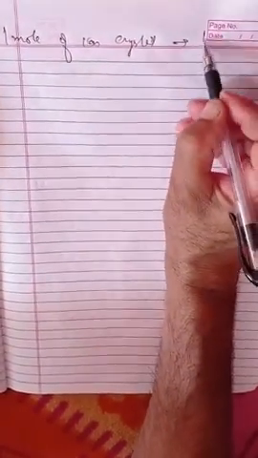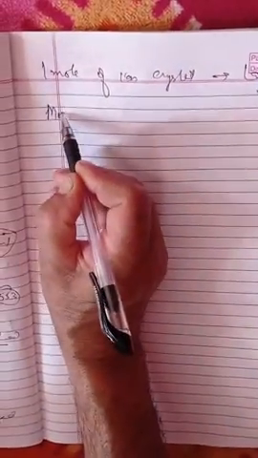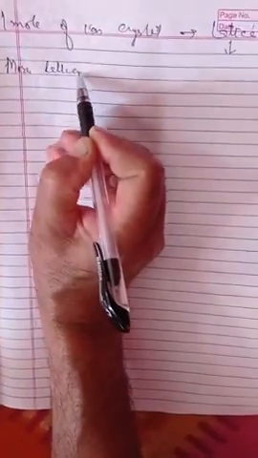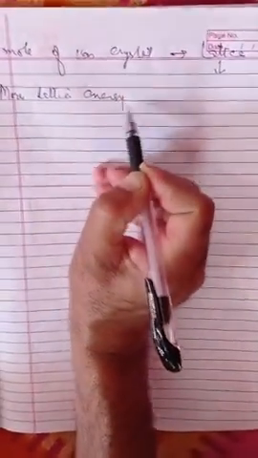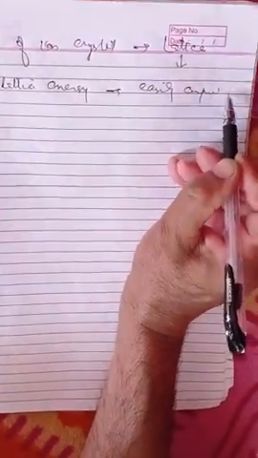We call that lattice energy. The more the lattice energy, the more energy is released, and the more easily the compound is formed.